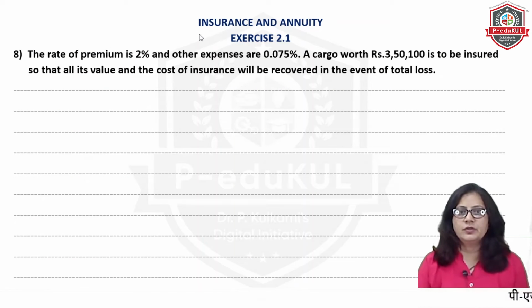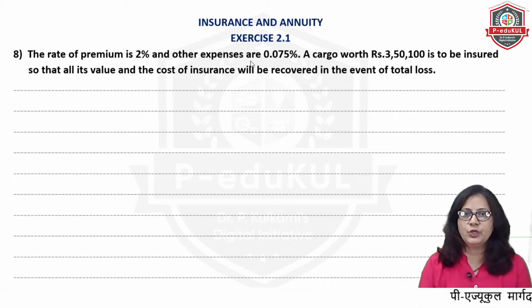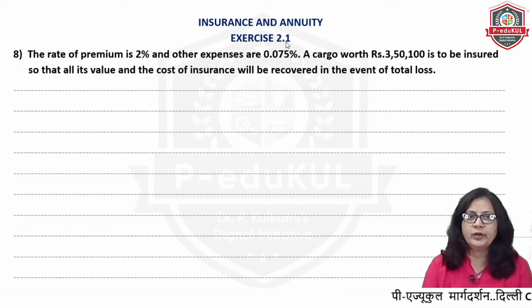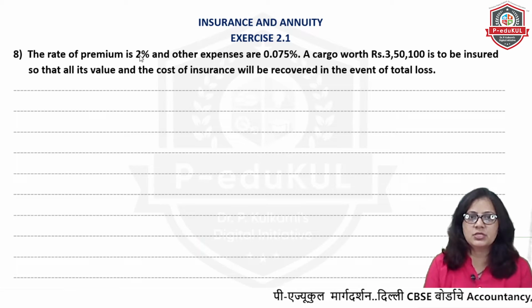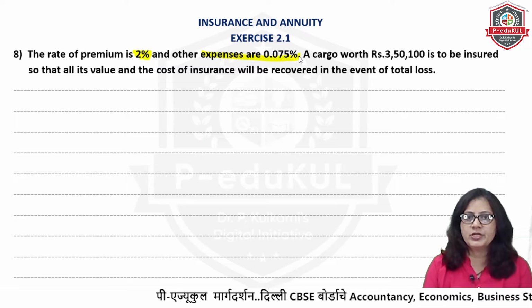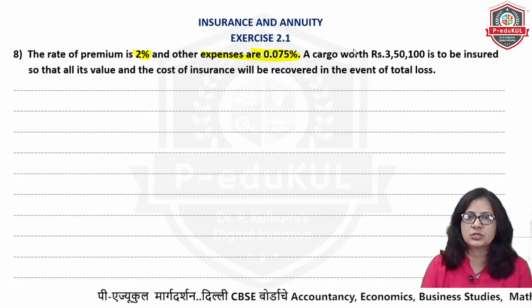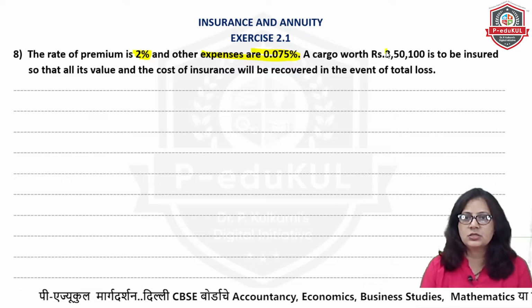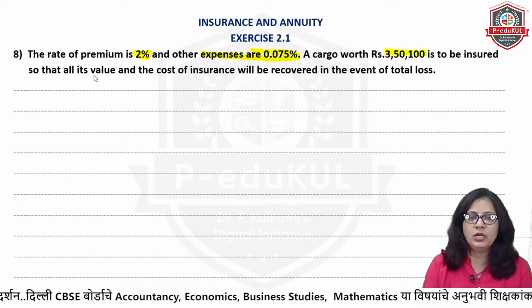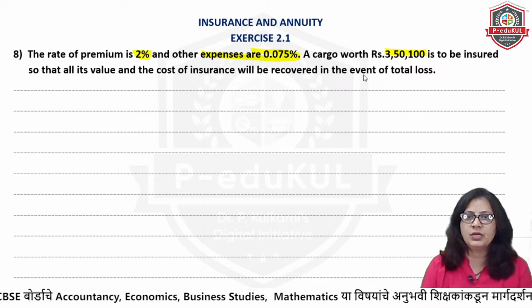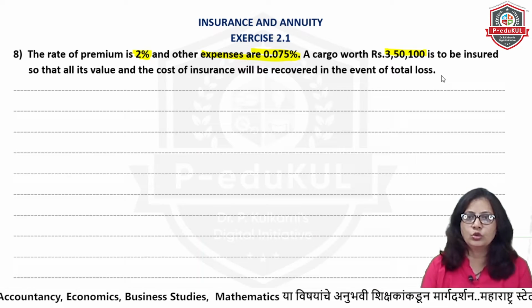So let's start with the next part of the previous video, that is exercise 2.1 question number 8. We'll read out the question. The rate of premium is given 2%, and the expenses are 0.075%. A cargo worth rupees 3,50,100 is to be insured so that all its value and the cost of insurance will be recovered in the event of total loss.